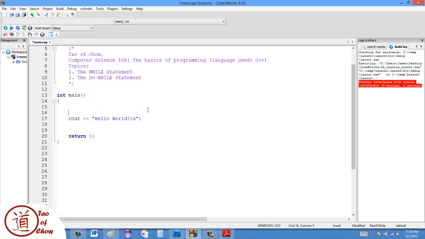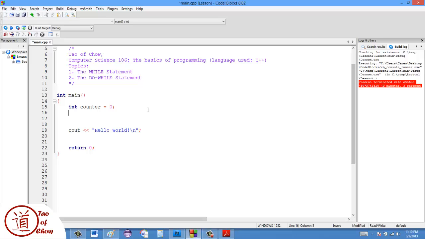Instead, what would be good is if we just told the computer to execute this code 5 times, or a given number of times. And we can do this using a while statement or a do while statement. I'm going to start with a while statement. In order to use this, we typically make a counter. The counter is usually an integer, and I'm going to have that counter start counting at 0. The counter is going to keep track of how many times the computer has done this.